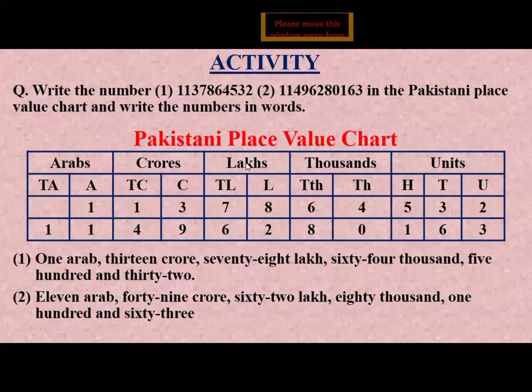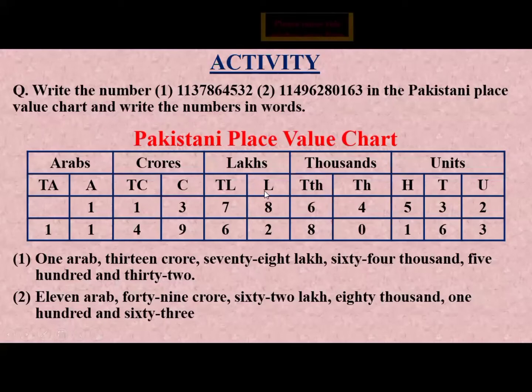Arab, then crore, then lakh, then thousand, and then unit. The unit group consists of a 3-digit number: unit, tens, and hundreds. So we start from the right side. Now we put this number in this place value chart. The first number is 2, so we write 2 in the unit place. The second number is 3, so we write 3 in the tens place. Then we write 5 in the hundreds place. Then we write 4 in the thousands place. Then we write 6 in the 10,000 place.